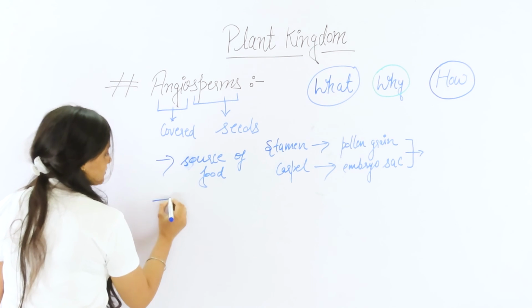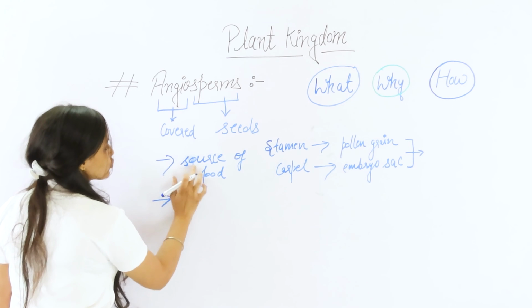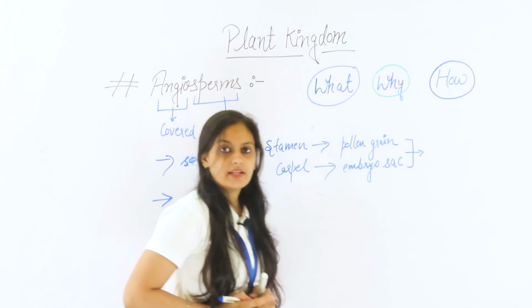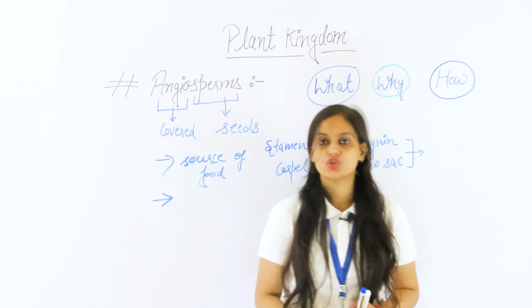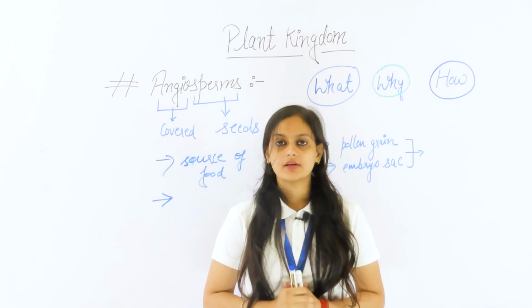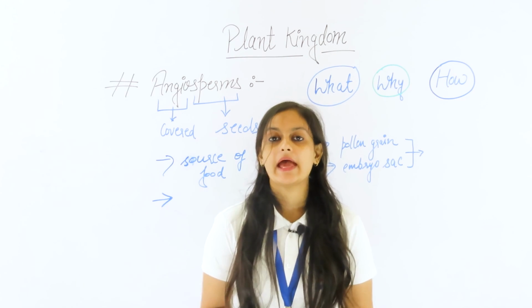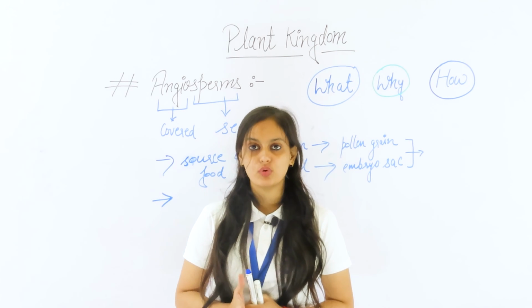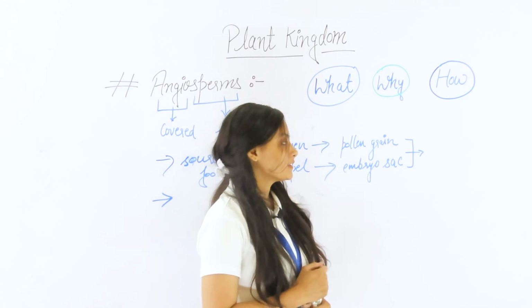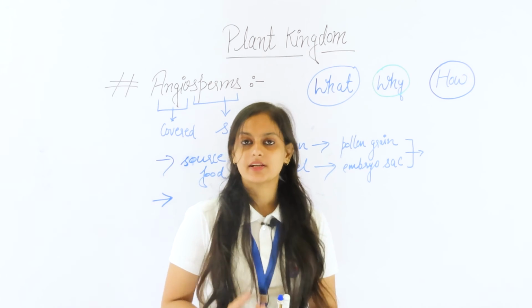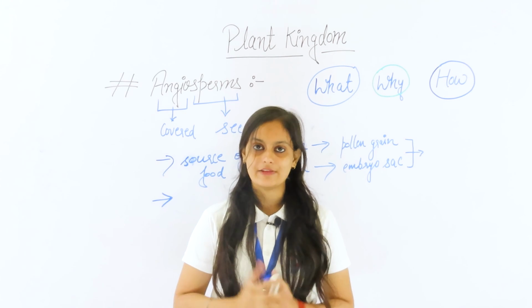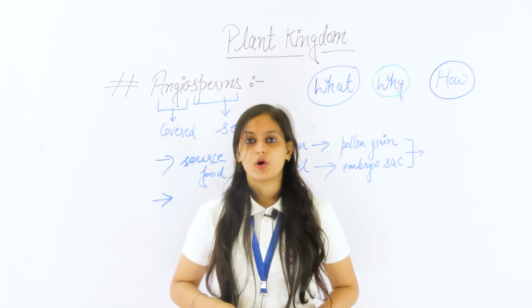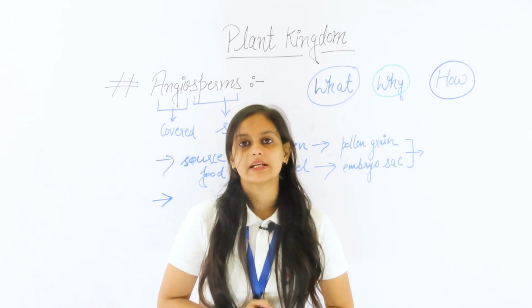Some angiosperm plants are also used as medicines, like ashwagandha. Some of the angiosperm plants produce wood which is very hard, and that wood is used as timber, as in sandalwood and shisham wood. So these are the ways we connect this topic with our real life situation. Now we will discuss the life cycle of the angiosperms in the next session.